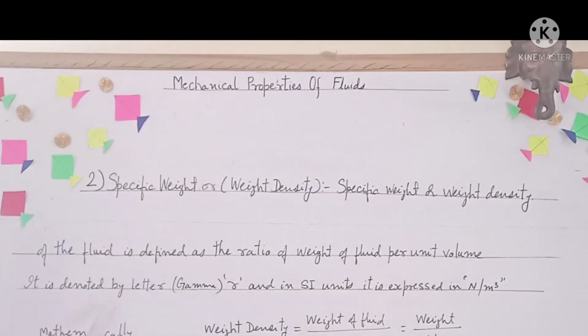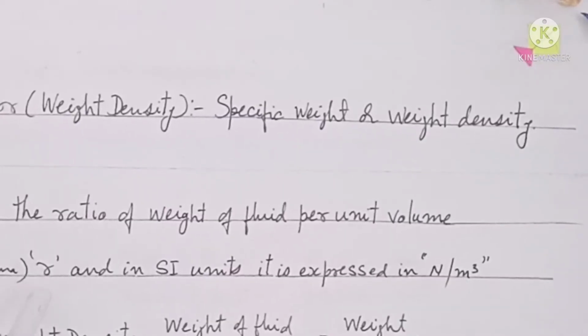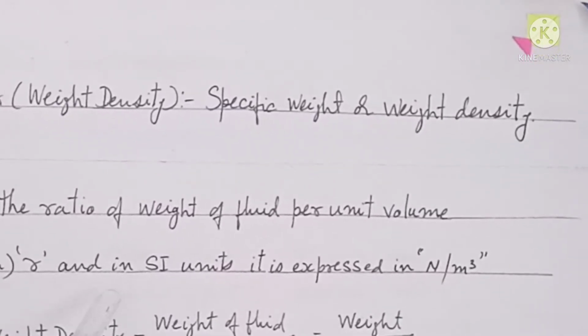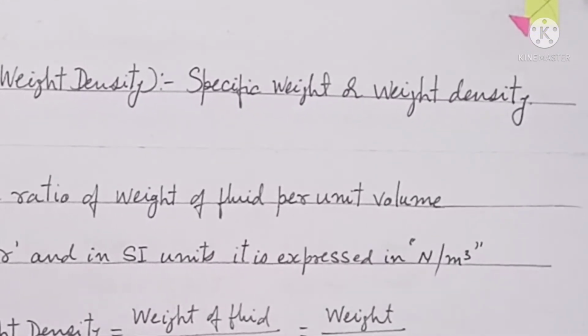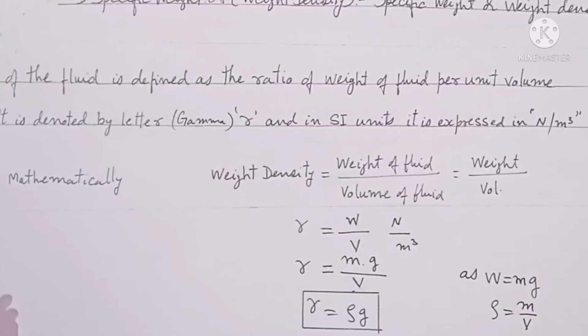It is denoted by Greek letter gamma, and in SI units it is expressed in Newton per meter cube.